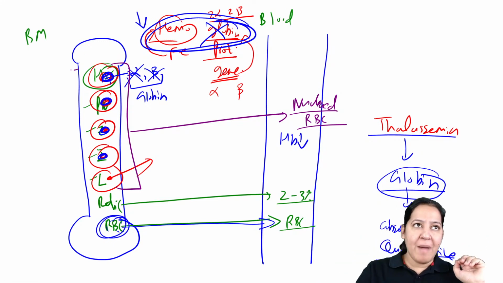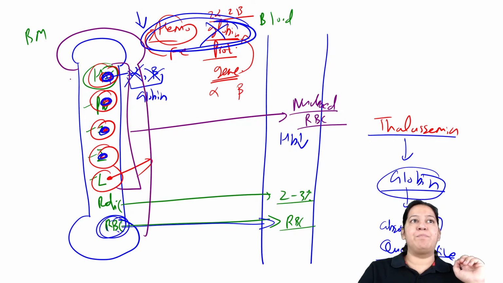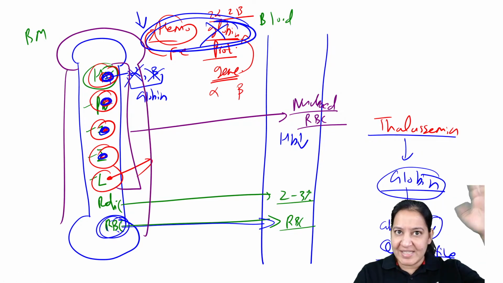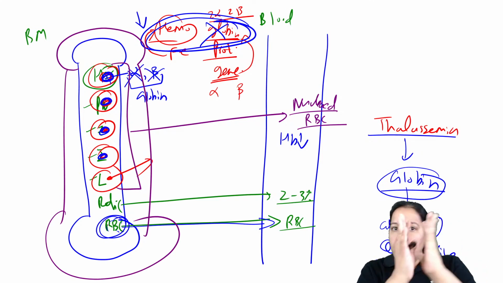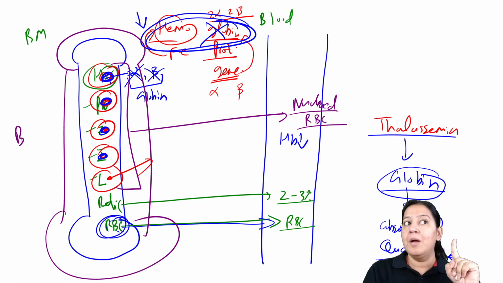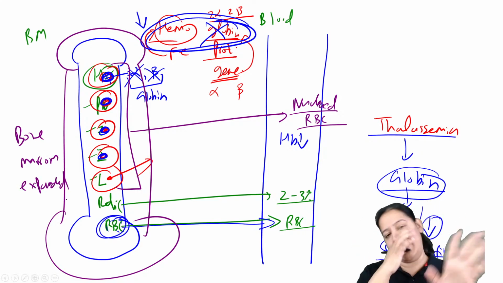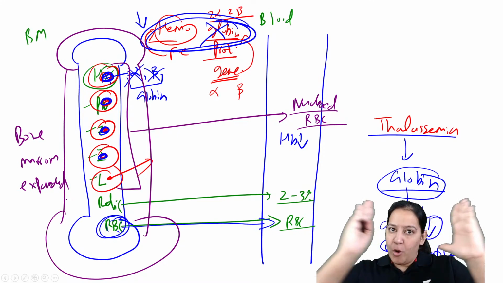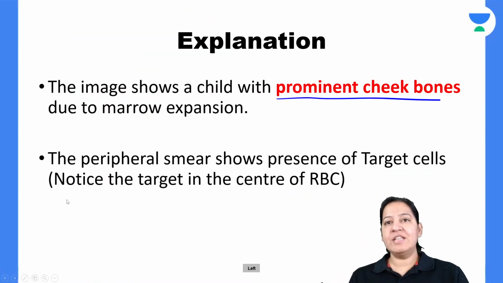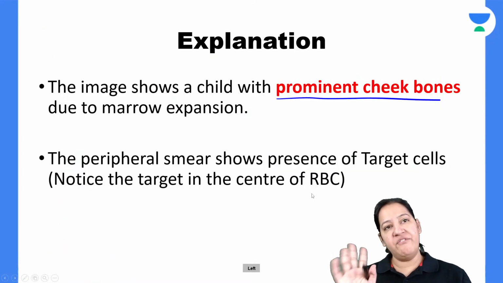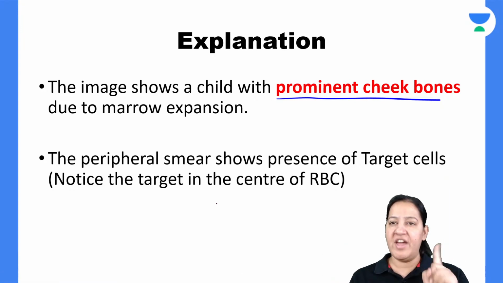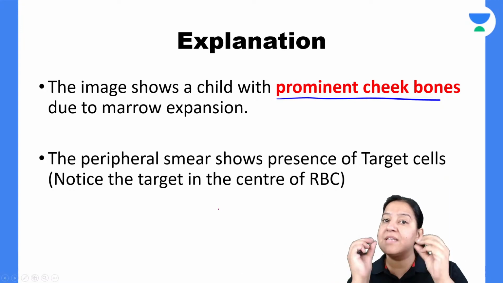Now, to compensate, what will happen? The bone marrow will expand. This bone will expand the marrow so that we can synthesize more RBCs. So bone marrow got expanded to compensate the thalassemia. The bone marrow got widened, right? So can you see the cheekbones? That's why here all the bones where hematopoiesis, erythropoiesis takes place, it got expanded.